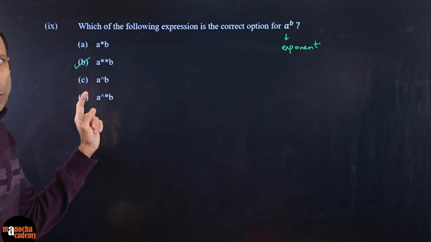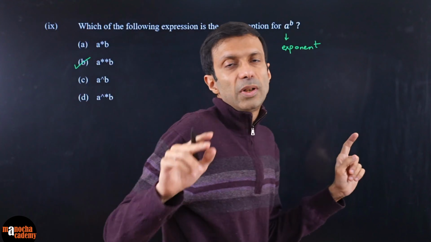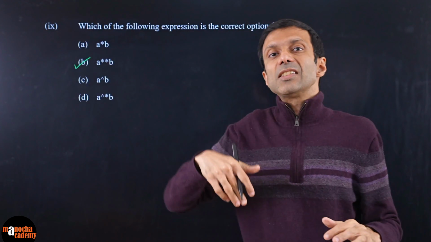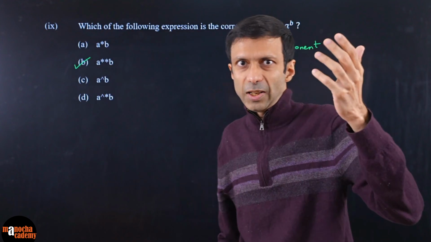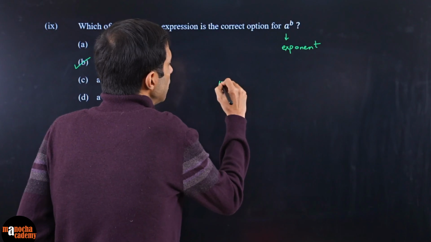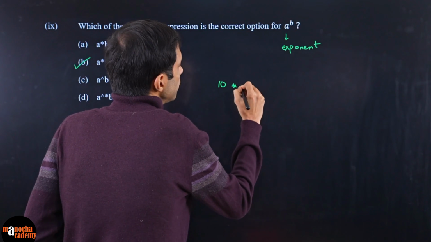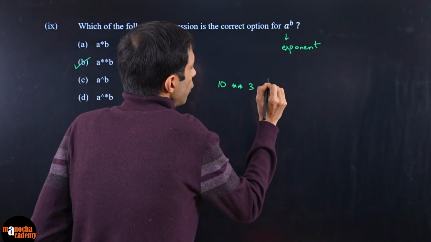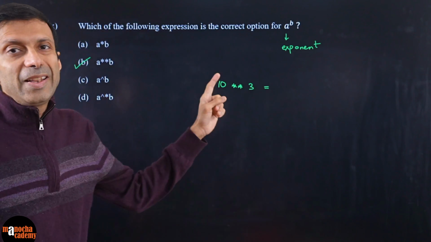And in Python, we don't use caret here. So a star b is multiplication, a star star b is the exponent. For example, if you do 10 star star 3, tell me in the comments what will be the answer. It will not be 10 into 3, 30.